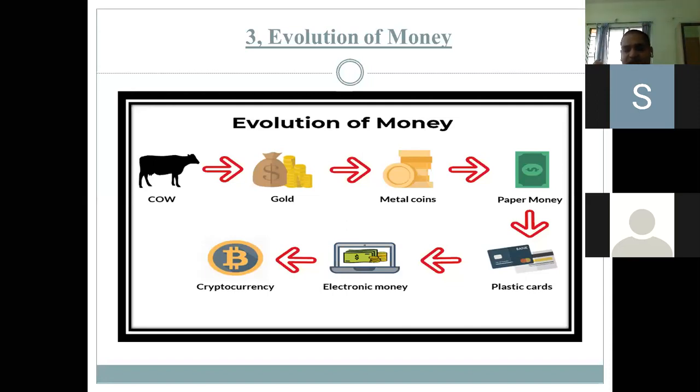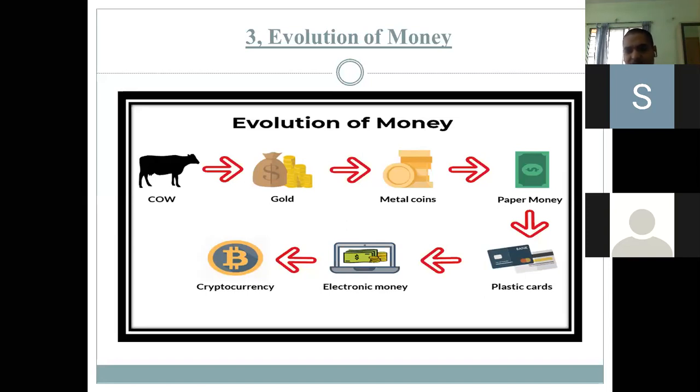Plastic cards are nothing but the debit cards and credit cards which you use. All these come in plastic money. Presently, because of demonetization, you must have heard that there was demonetization on 8th November 2016 by the Honorable Prime Minister, and the 1,000 and 500 notes were banned from the currency.